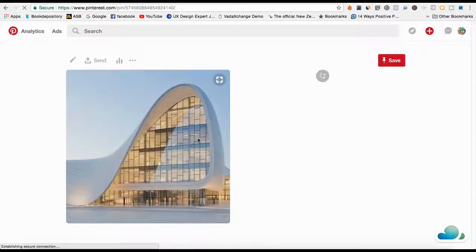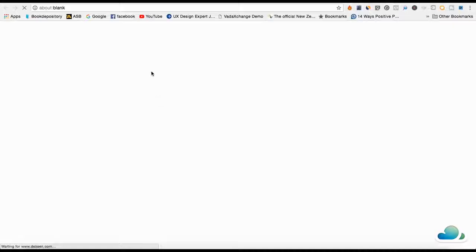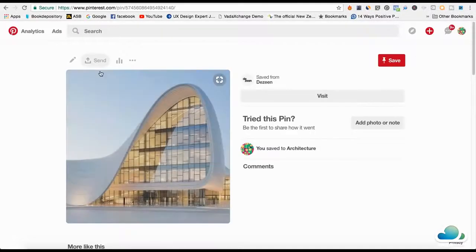So imagine this being your own product. Let's say the camping niche that we used as an example. Let's say it's a tent right here, and you say go buy it now, click this image and go buy it now. If I click this image, it'll go to the Dezeen website. So all you have to do is create a bunch of followers and on the image just write, discounted tents available now, go buy it now. It's that simple. You can get a ton of traffic for free if you just follow the exact methods that I showed you.